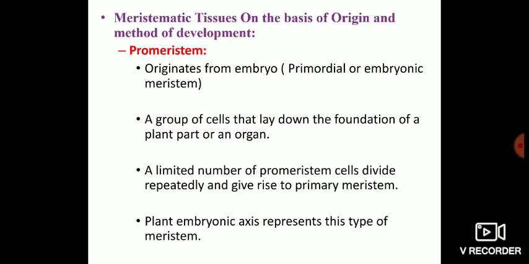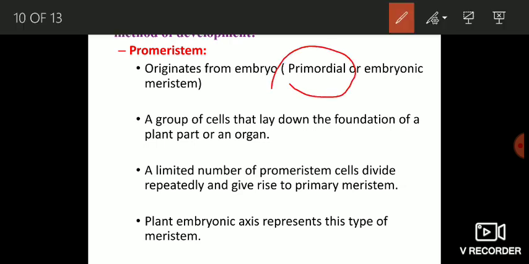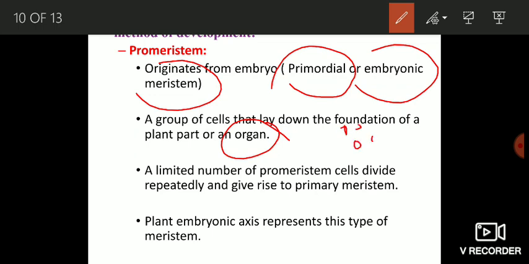Promeristem originates from embryo, that means it is present in embryonic stage, and that is why this is also known as primordial or embryonic meristem. And it is actually a group of cells that lays down the foundation of a plant part or a plant organ. That means a group of promeristematic cells which are present in the embryonic stage, they lay down the foundation. They are involved in the formation of a plant organ or a plant part.